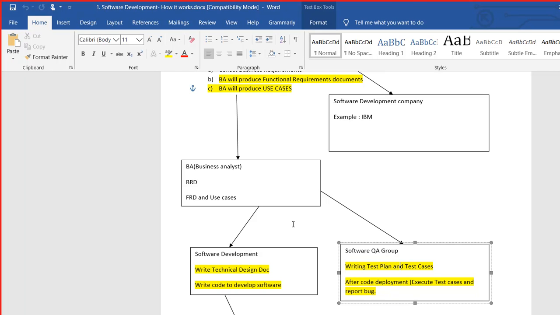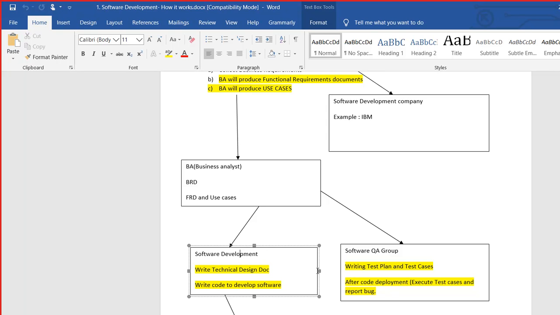You understand now what code deployment is, right? Guys, do you understand what code deployment is? Code deployment is basically when the code is ready from the development end, the configuration team or operations team takes the code and deploys it in the testing servers, right? The code is working in the development environment, they take a copy of the code and put it in the testing servers, and the testers are able to access the software.